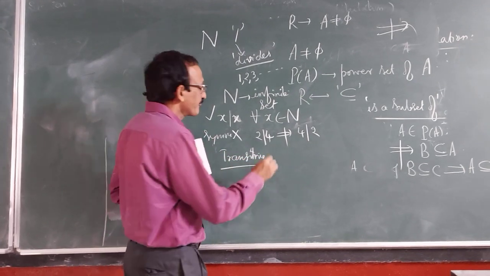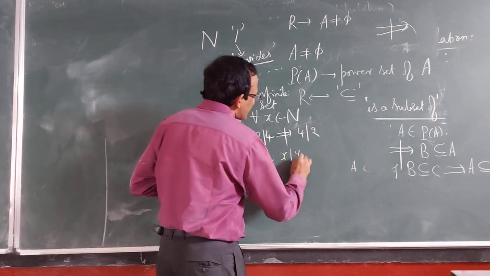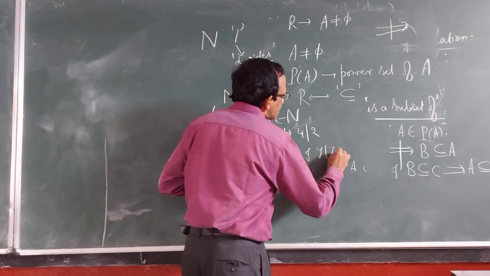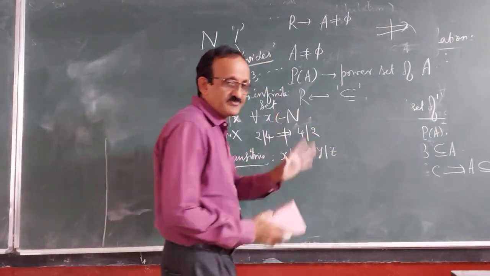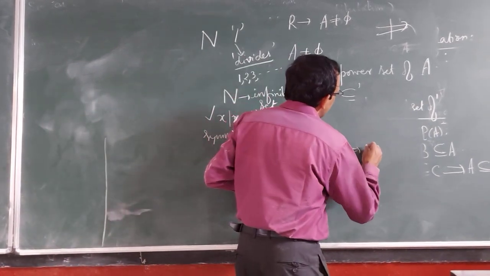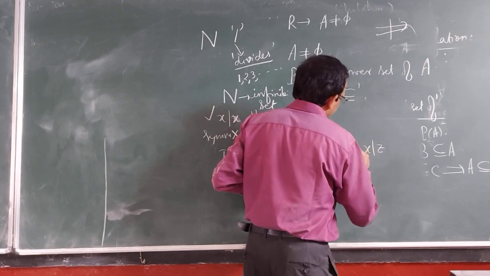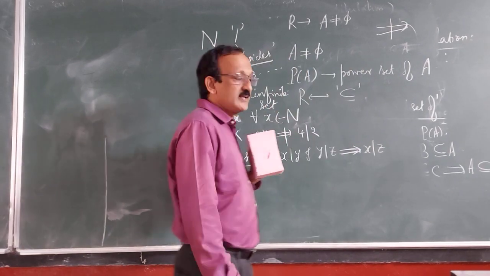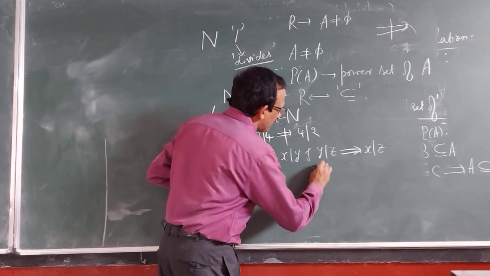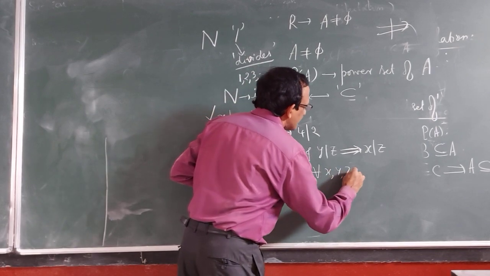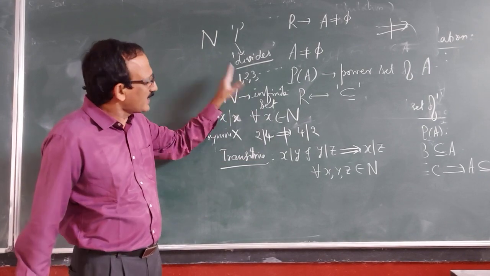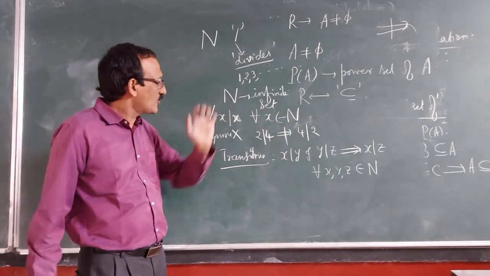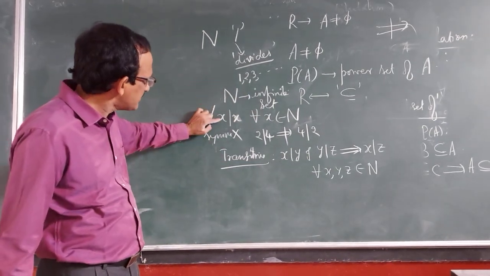Why transitive? Because whenever x divides y and y divides z, for any three natural numbers x, y, z, this certainly implies x divides z. For all x, y, z belonging to N, when they are natural numbers. The least natural number is 1. Right? Okay. So reflexivity holds.